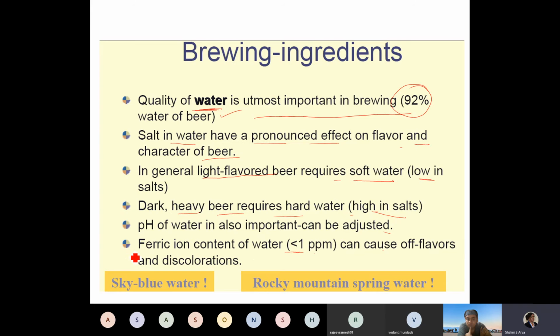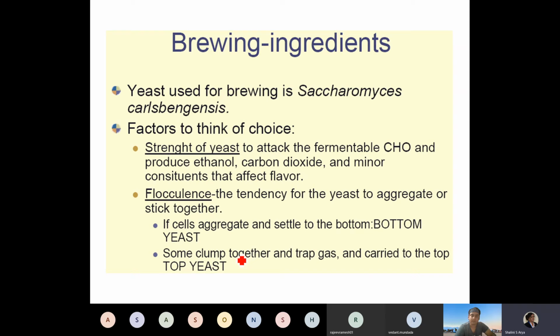There are special types of beers available in some countries, very expensive, based on the water being used. If the beer is made from water coming from Rocky Mountain spring water, it adds a special flavor or special aroma. Or whether it is coming from sky blue water, there are these special beers available, and the price is decided exclusively by the water that is being used.